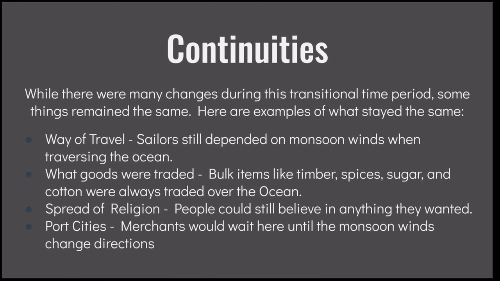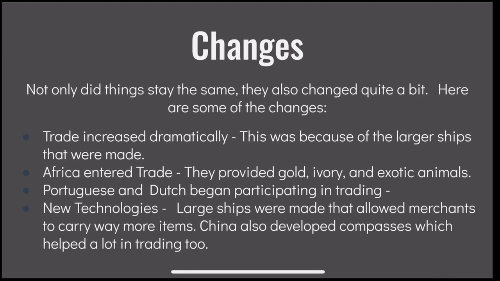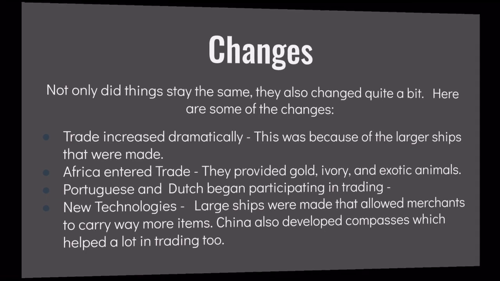Continuities. Some continuities included way of travel, what goods were traded, spread of religion, and port cities. Changes. Some changes included that trade increased dramatically, that Africa entered trade, that the Portuguese and the Dutch began participating in trading, and new technology such as large ships and compasses, which made trading way easier.